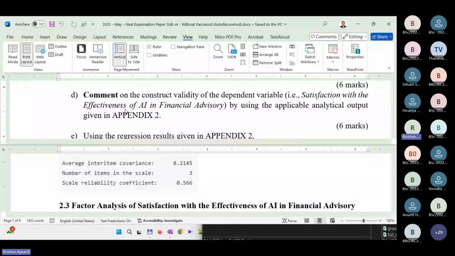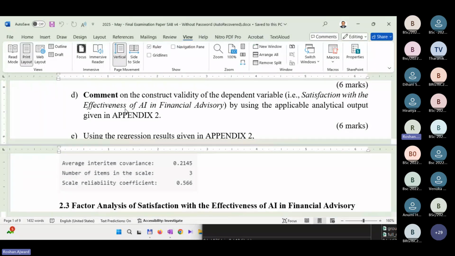But I told you, construct validity, particularly when I taught you what analysis? Factor analysis. I told you you will do factor analysis for how many reasons? 2 reasons. Very good. What are the 2 reasons? Number 1, data reduction. Number 2, checking what? The construct validity. What's construct validity?